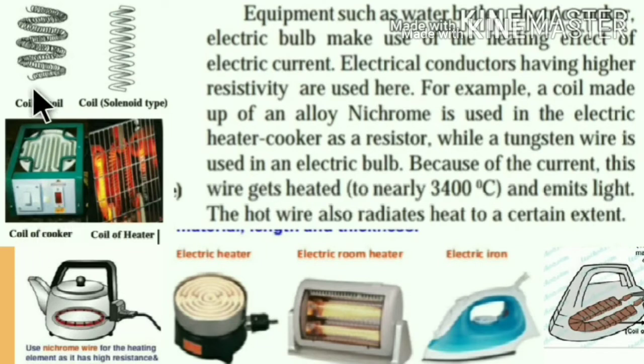So let us see here. Here is a coil. Because of that, the length of this coil is increased, and because the length is increased, resistance also increases, and if resistance is increased, then heat is also increased. This is also a coil, a solenoid type coil, a coil in the cooker, and also the coil of the heater. That also shows that the length is increased, and because of this coil structure, the heating effect is also increased in these appliances.